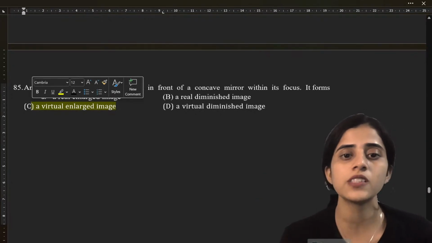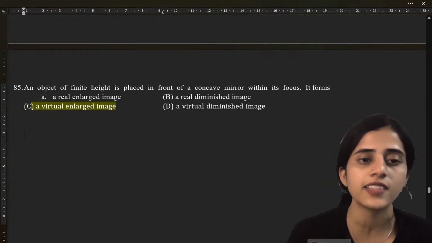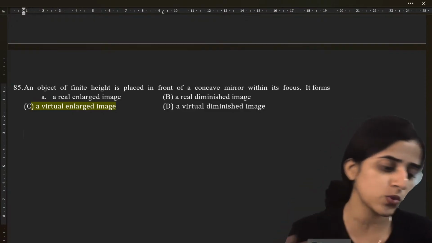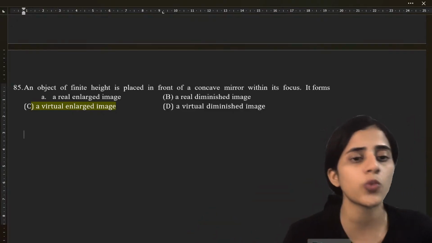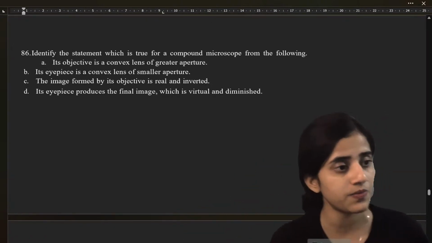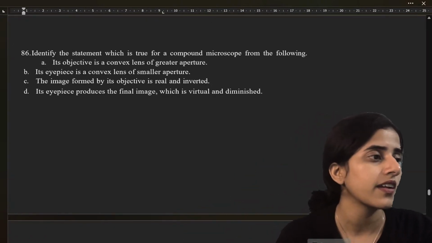Now for your exam, this can be made into convex. They can ask: an object of finite height is placed in front of a convex mirror, it forms what kind of image? So you can get different questions. I am not going to tell you you'll get only these questions, but you might get similar questions. Okay? Next question.